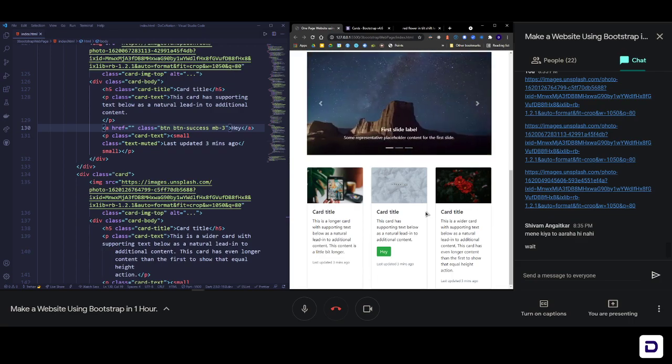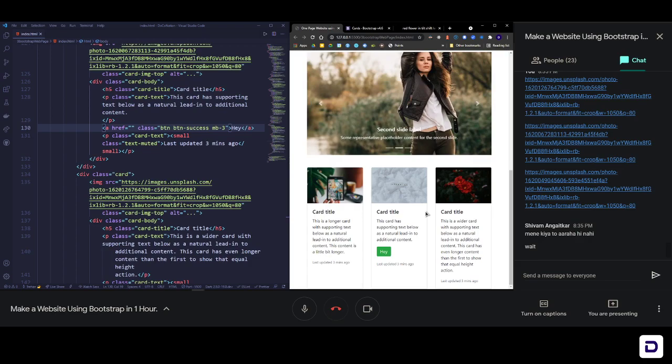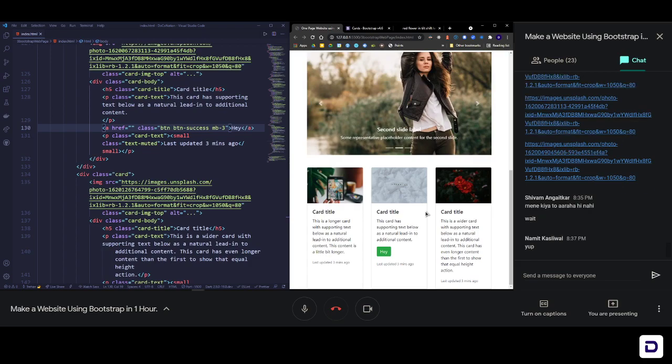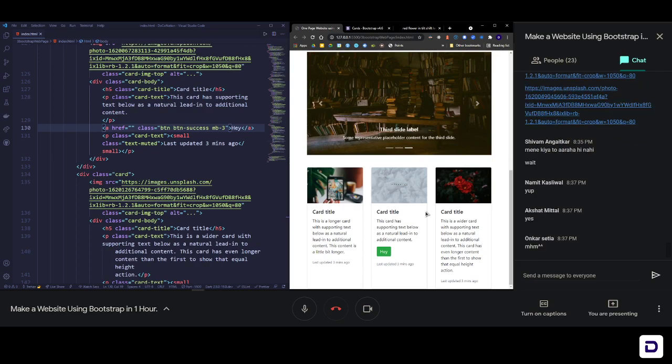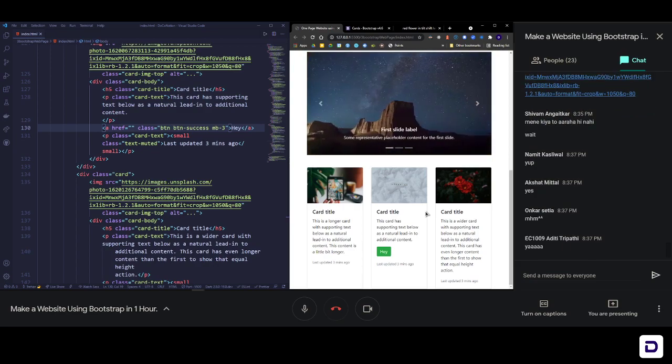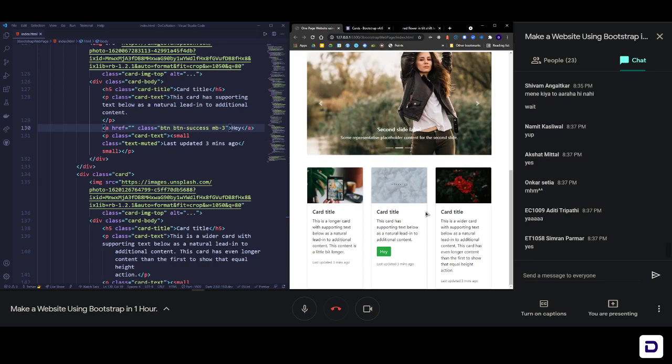Do you? Just write yes if you have got this. Let me see who has got it. Yep, Namit has it. Namit has the cards. That's great. Akshat has it. Okay, Onkar, Aditi, great. That's great. So everyone has the group of cards, right?